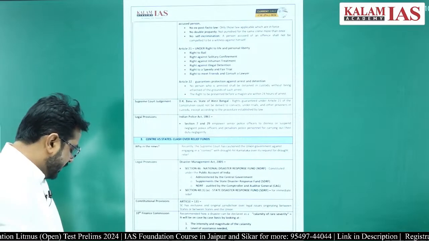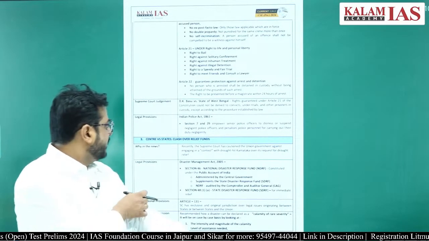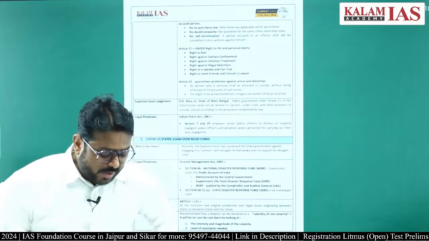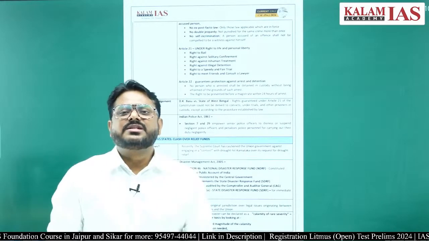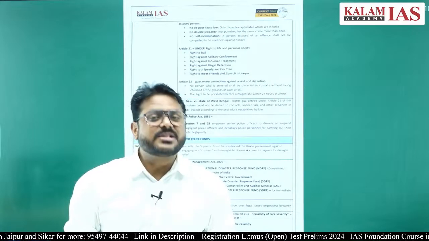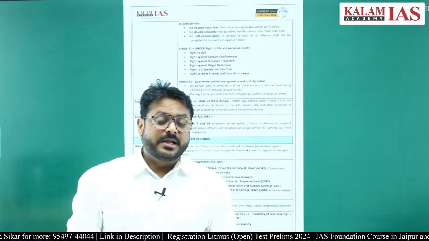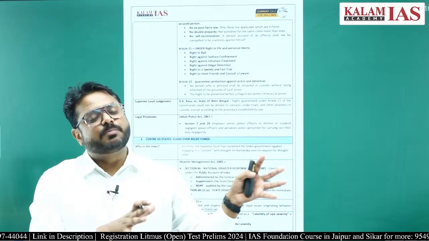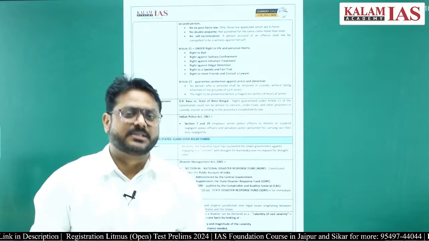Another article which was in news was the Center versus States clash over the relief fund. So why was it in news? Because several states are there which are opposition ruled. Those states are facing difficulty because the center is not releasing the disaster relief fund on a timely basis, right.